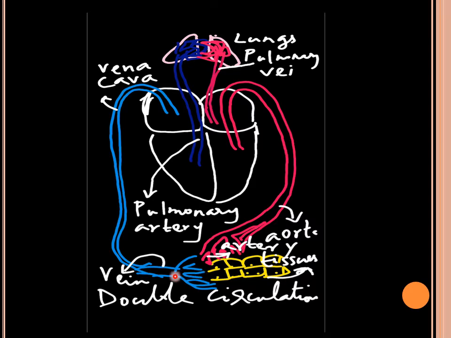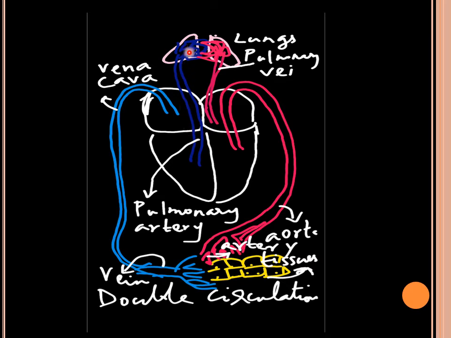Capillaries will join to form veins, and the veins will join to form the vena cava that enters into the right atrium of the heart. And the deoxygenated blood will reach the right ventricle. Now from the heart, the deoxygenated blood will go to the lungs.